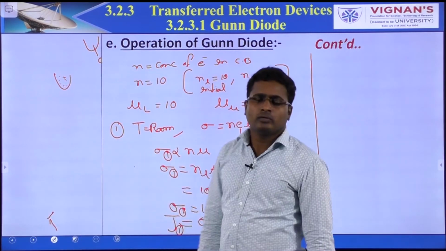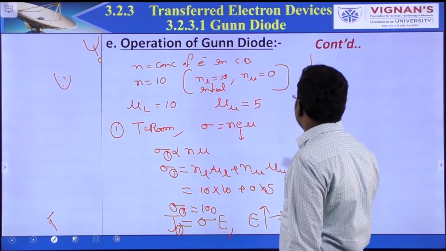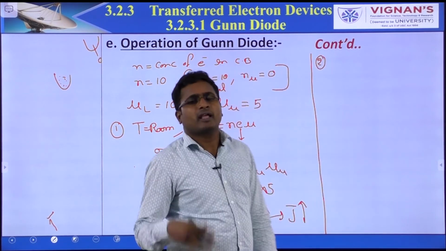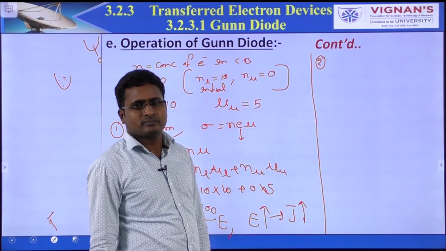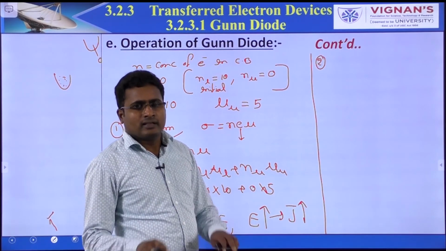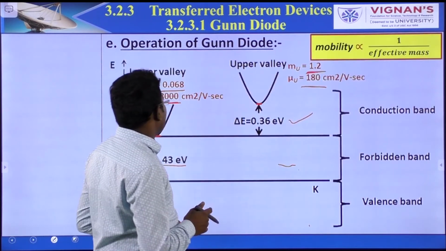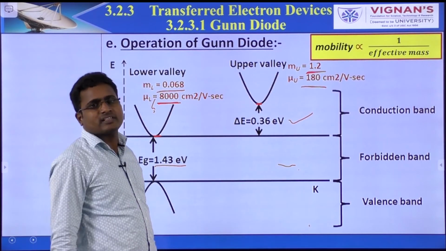Now coming to the second case. Here the temperature increases further. Further increase means the thermal energy is greater than delta E. What is delta E? 0.36 electron volts.